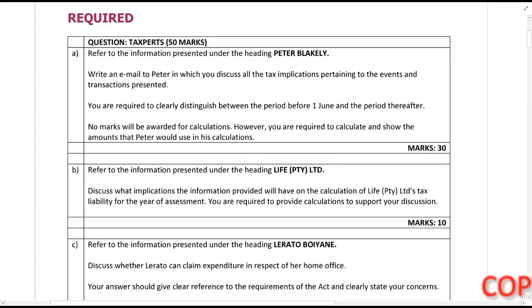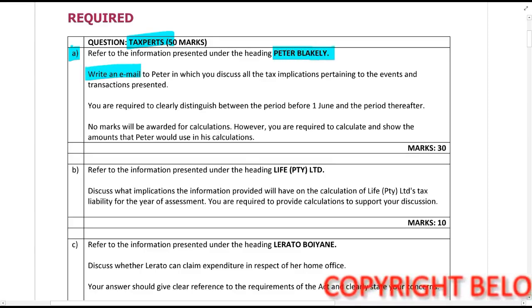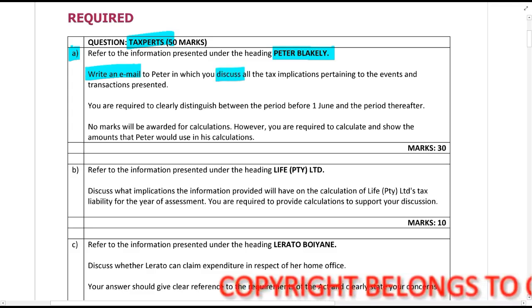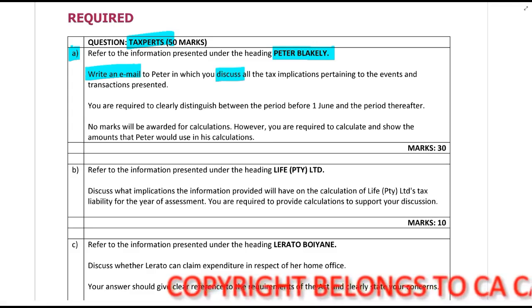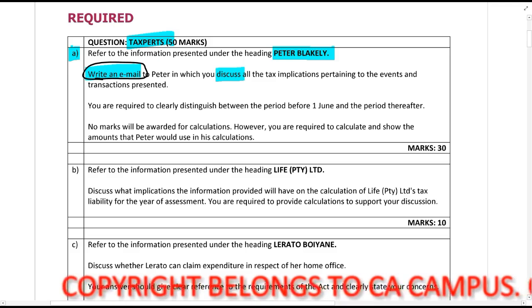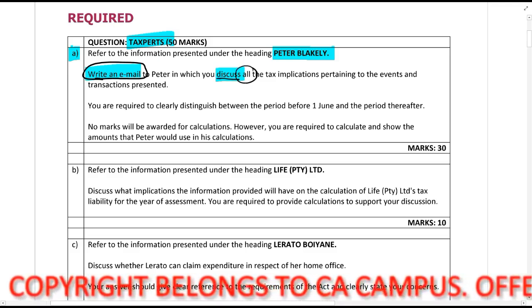Question A for Taxperts says, refer to the information presented under the heading Peter Blakely. Write an email to Peter in which you discuss all the tax implications pertaining to the events and transactions presented. Now, write an email, guys, so make sure you use that format. You need to discuss, and they tell you all the tax implications.